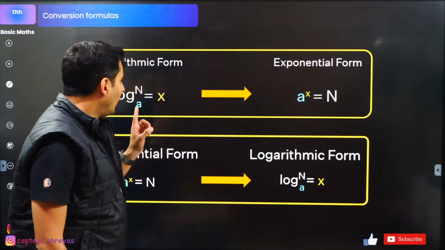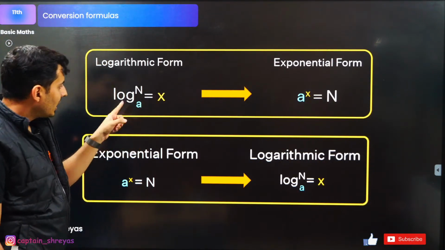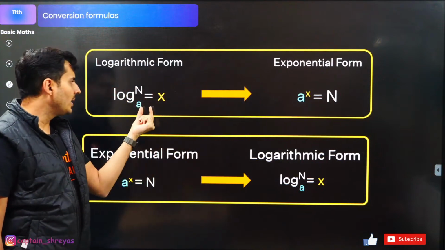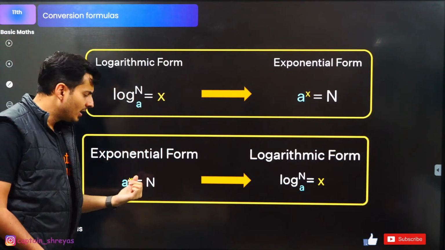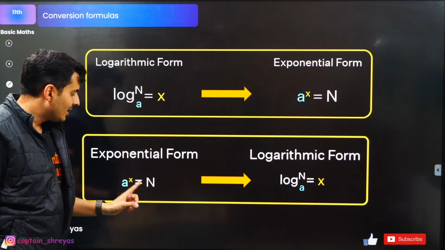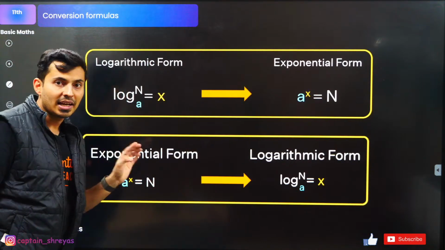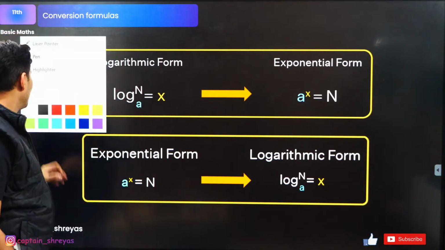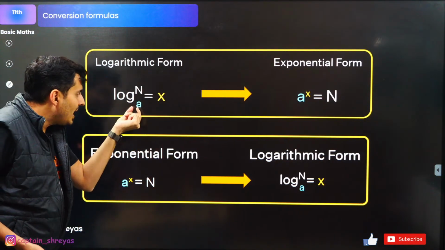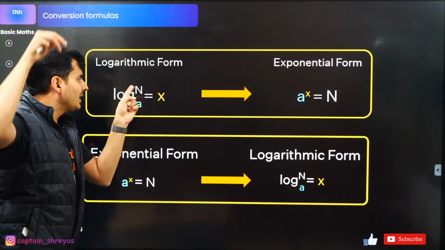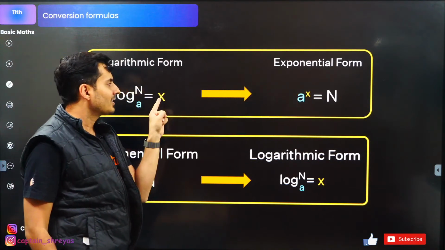Now, when I say log, let's say log of a number to the base a is x, meaning a raised to x, the base raised to x, is the number whose log is being found. Vice versa, if a raised to x is n, then log of the number to the base a is the power, which is basically x. To better understand, whenever I find the log of a number, I am trying to find the base raised to which number, basically x, gives me this number.